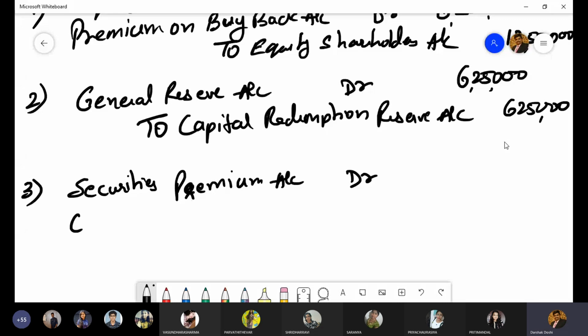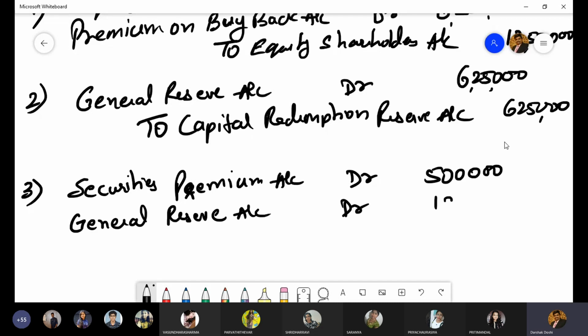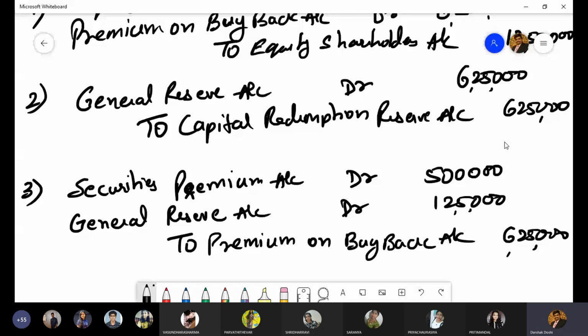You can use general reserve, you can use profit and loss. General reserve has enough balance, so I'm using securities premium account debit, general reserve account debit to premium on buyback.